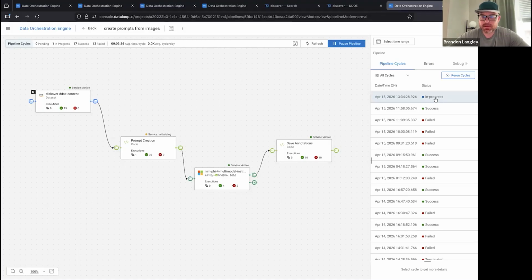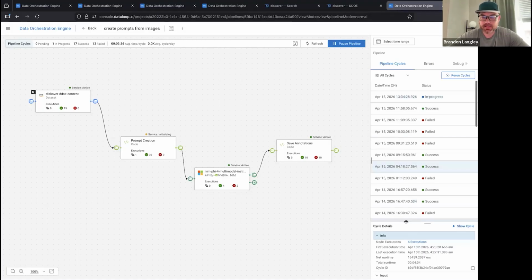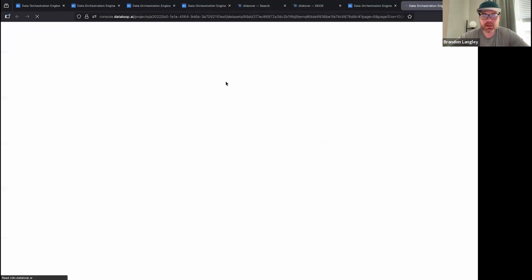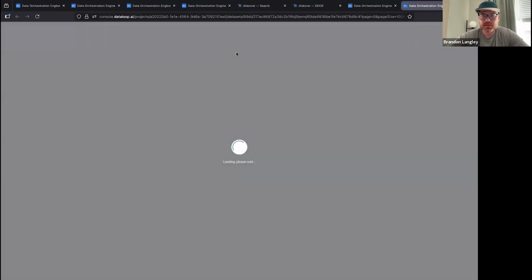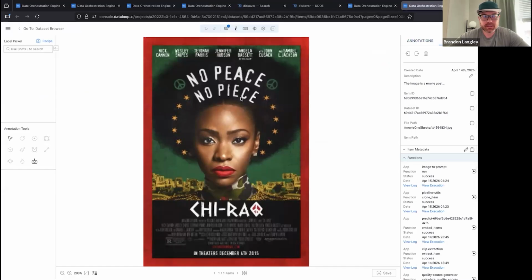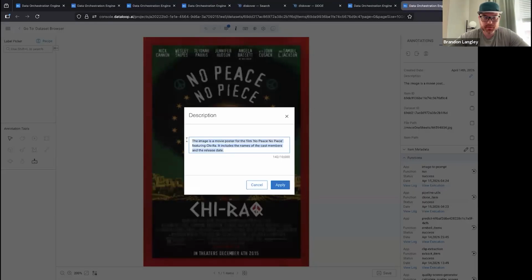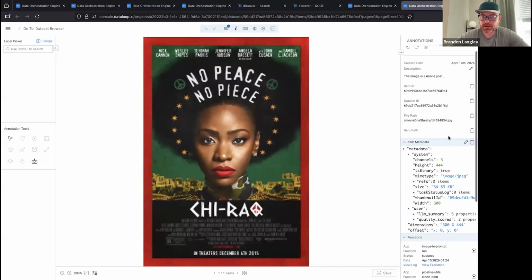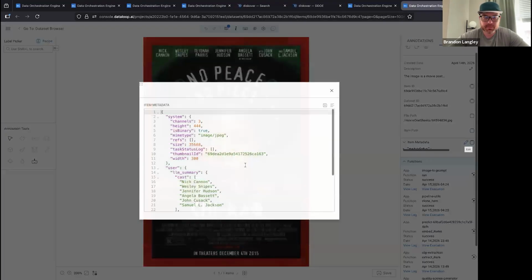Now, this does take some time. So we'll take a look at a previous example execution where we've done this analysis. And so if we look at the output image from the pipeline, we can see that this is just a simple movie trailer poster, essentially. And within the item metadata in here, we can see the same level of a description. So it's a movie poster from the film No Peace, No Peace, and some breakdown of what else is on the poster.